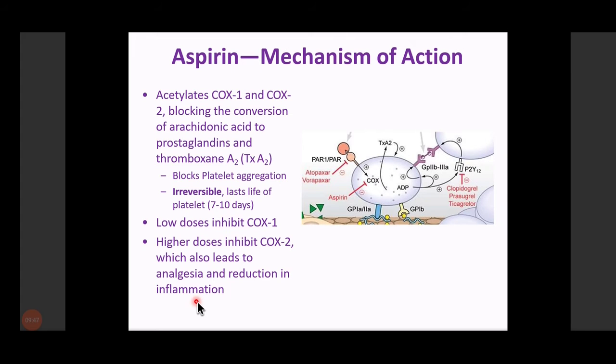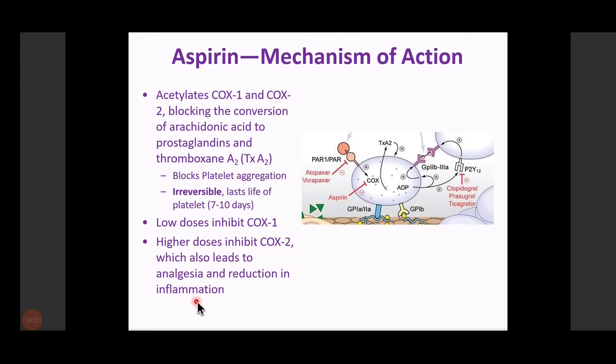Now coming to the very first agent which acts by inhibiting the thromboxane A2 synthesis. In the last lecture, I told you aspirin is a non-selective COX inhibitor. It inhibits both COX-1 and COX-2. But the characteristic feature of aspirin is that it irreversibly binds with the COX enzyme, whereas other NSAIDs bind reversibly with the COX enzyme, and that is why aspirin acts as an antiplatelet agent, while other non-steroidal anti-inflammatory drugs cannot act as an antiplatelet agent.